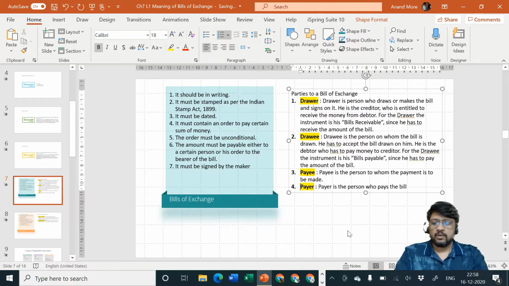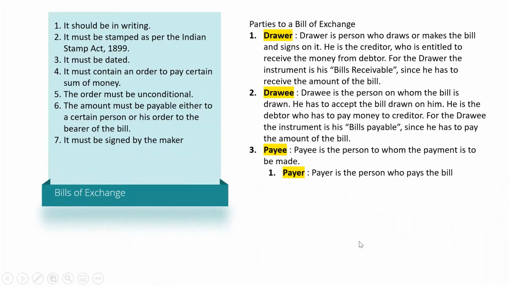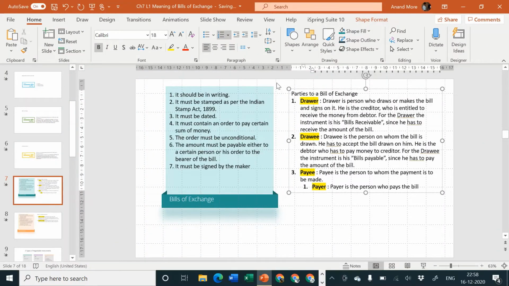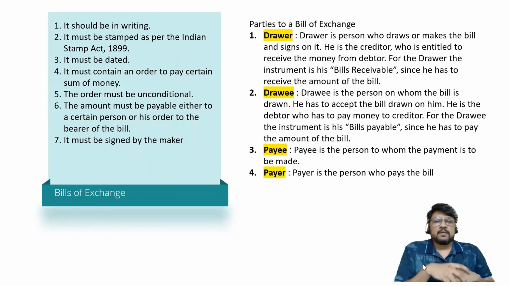that although drawer and payee can be different, drawee and payer are always going to be same, because it is the drawee who has accepted the bill. So on the due date, the drawee himself must pay the bill.